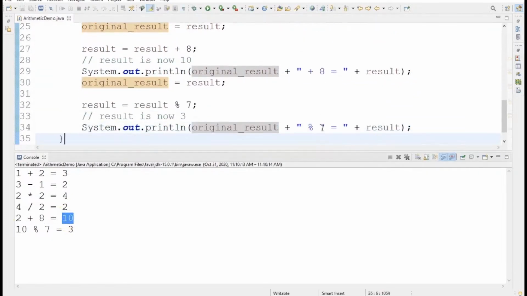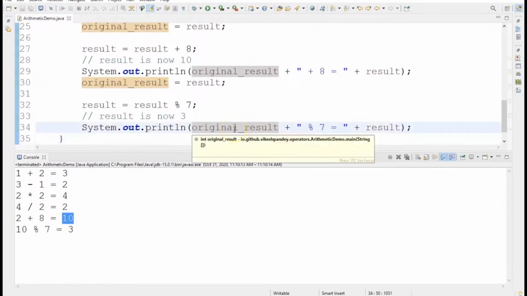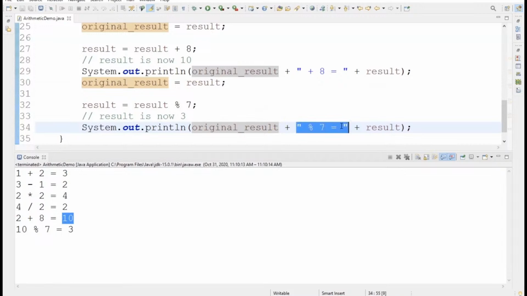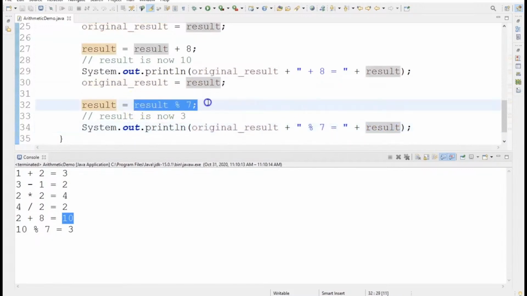Moving on to line 34, we are again printing the original result, which was 10 here, and then we are saying this particular string, which is modulus 7, and the current value of result is coming from this expression, which is 10 modulus 7. And like I said, modulus or mod operation is basically used to calculate the remainder of a division operation, so 10 divided by 7, remainder is 3.